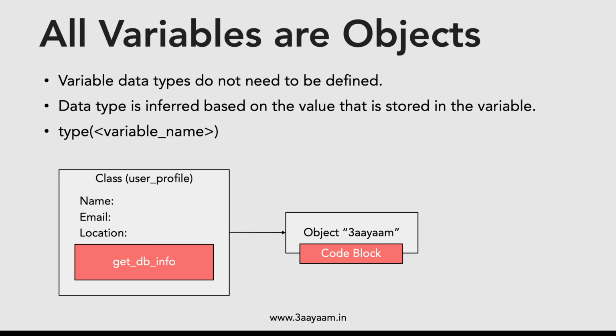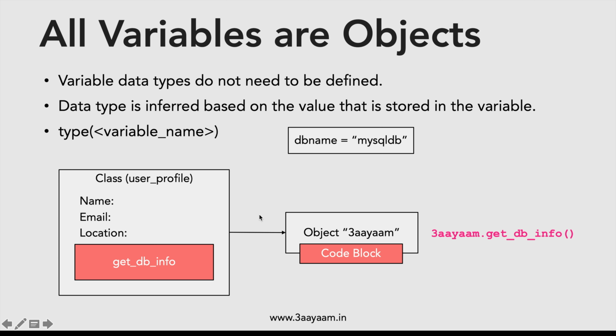Now, let's say the code block is get db info. This is a portion of code which gets the information about a particular database. Now, if you create an object from this particular class, user profile, then I can use this code block using the name getDBInfo also. Again, I'll talk about it in detail when I discuss classes and objects. But as of now, what I'm trying to say here is that whatever is there in the class, we can use all of them in the object, not only the variables, the code blocks also.